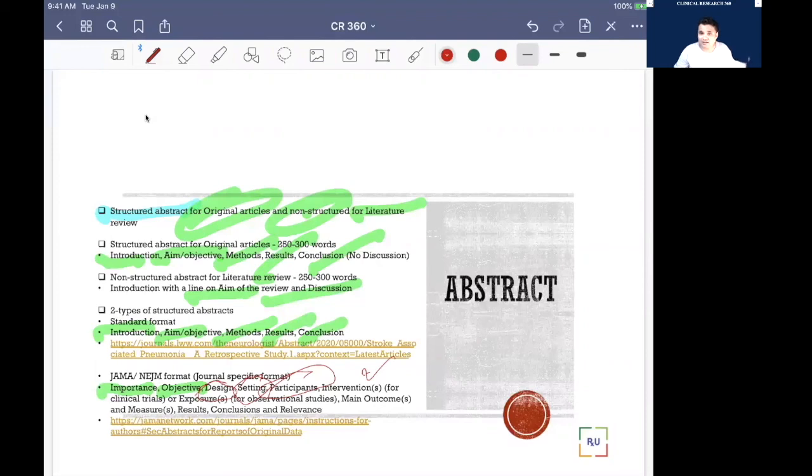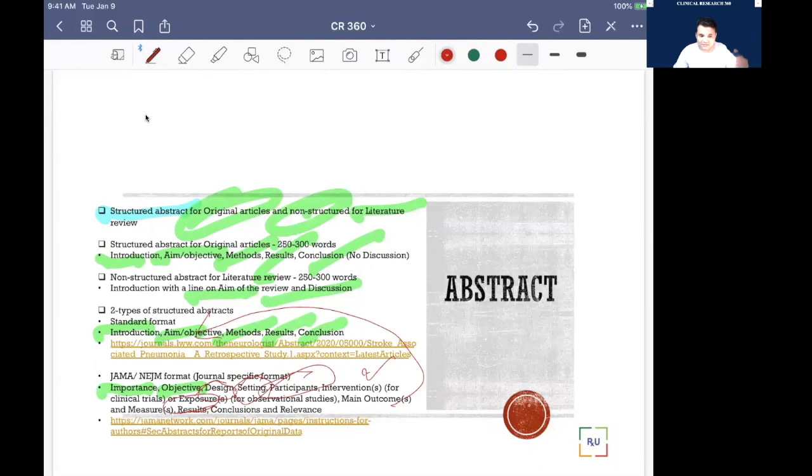Let's say ventilation utilization, which we talked about in COVID, right? Ventilation utilization occurred or not occurred compared to the poor outcome. So in observational studies, we compare the exposure, meaning the risk factor is there or the risk factor is not there. Then we come to the outcome. Mortality is one outcome, and we'll talk about different types of outcomes. Maybe disability, maybe need for ventilation, maybe something else. Those things we will write in the main outcome.